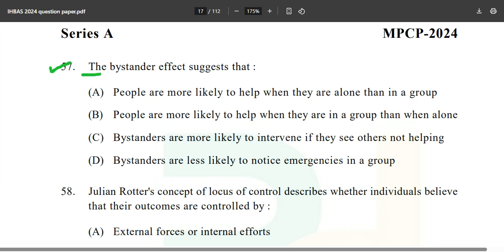The bystander effect suggests that options are: people are more likely to help when they are alone than in a group. People are more likely to help when they are in a group when they are alone. This is right. Let's move forward. I hope you got the concept.